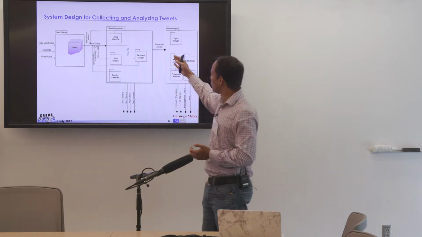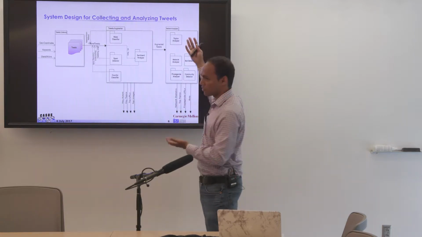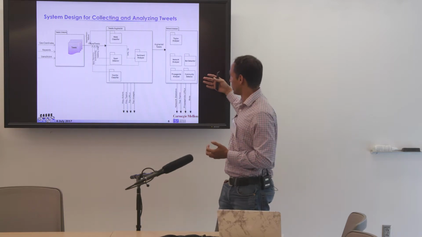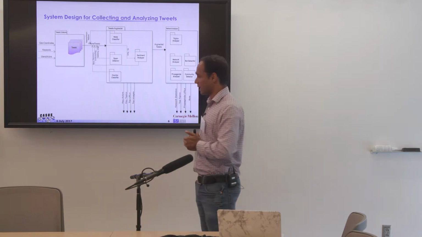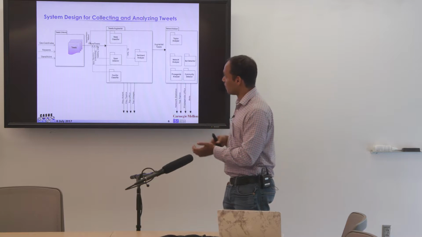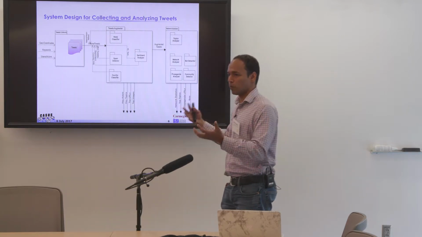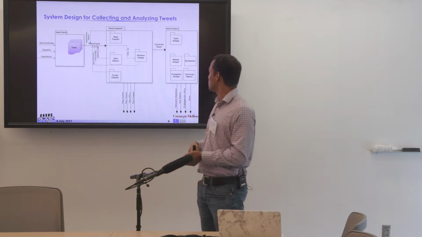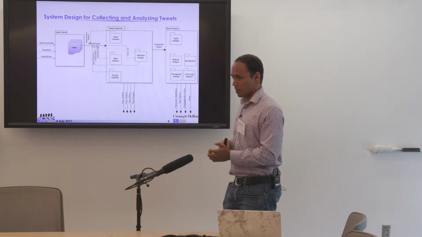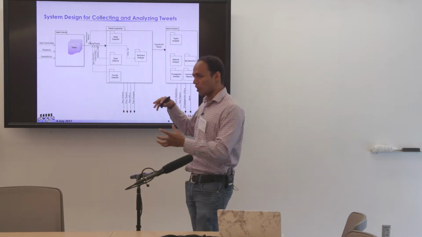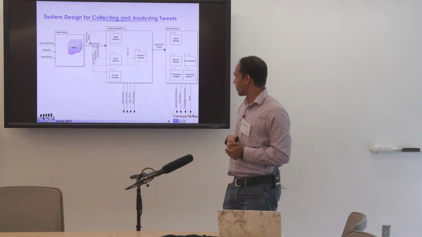Once we have the augmented tweets, we take them to our network analyzer, where we look at topic analysis, what the topics are that are being discussed in these tweets. We also do network analysis, like what kind of community structure there is in these tweets. We also look at bots or botnets, so we figure out if some of these tweets are from bots or botnets.